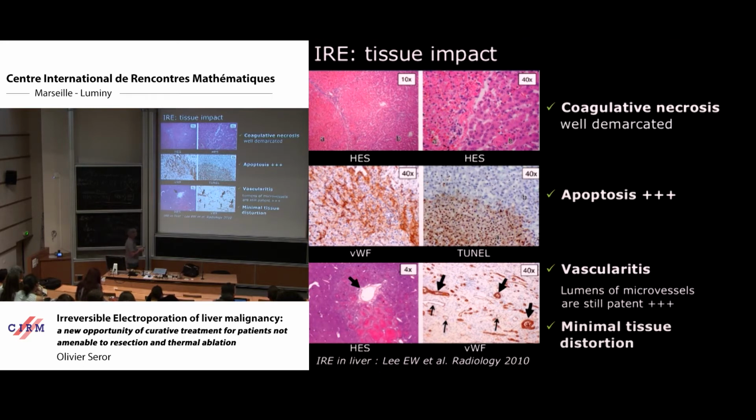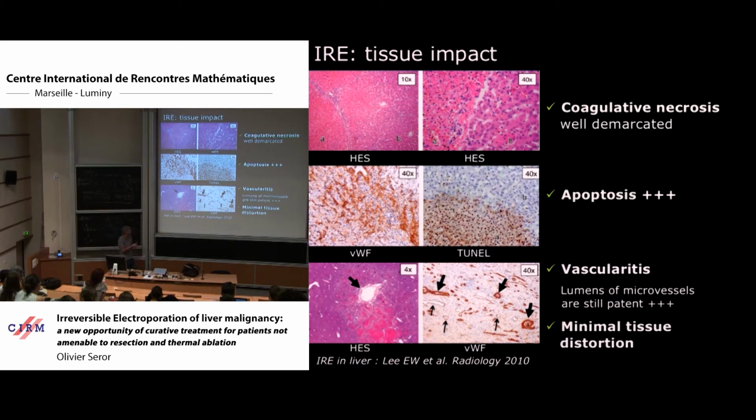In addition, we also have an impact, of course, on tumor cells, but also on non-tumor cells, I mean vessel cells or bile duct cells. But these effects are very limited. And this is very specific to electroporation as against thermal ablation, because when you perform thermal ablation, and especially hyperthermal ablation, when you reach more than 600 degrees Celsius in the tissue, you induce coagulative necrosis directly, but also you destroy completely all this structure.